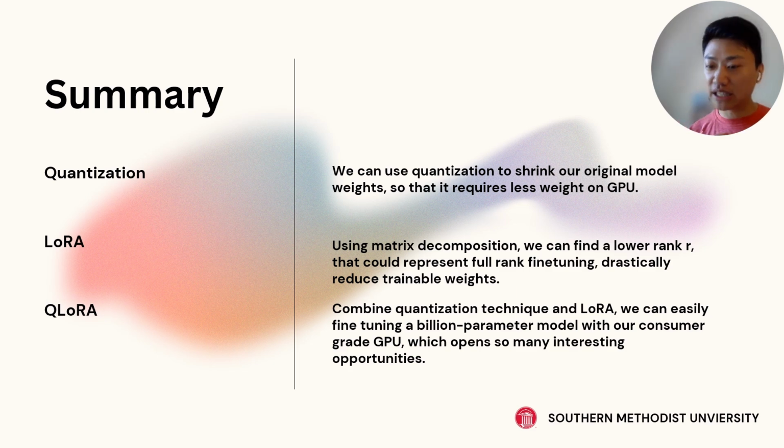And we talked about the idea of LoRA, which is matrix decomposition. We're shrinking our trainable weights into two smaller matrices that can be multiplied together. Therefore, we only train a small percentage of the original weights. Now we combine those two ideas together, we get QLoRA, which is quantization plus LoRA, and that opens up a lot more opportunities for many people around the world.